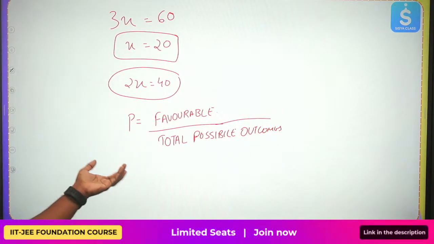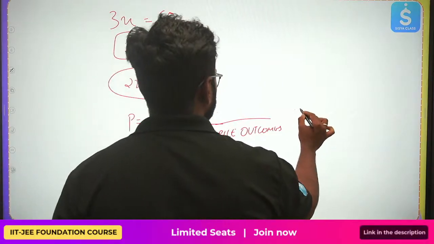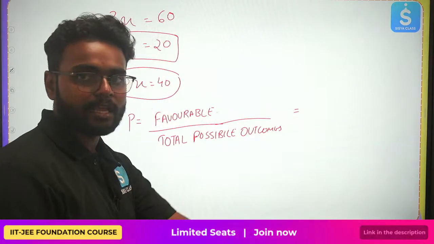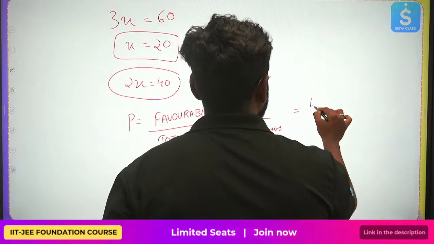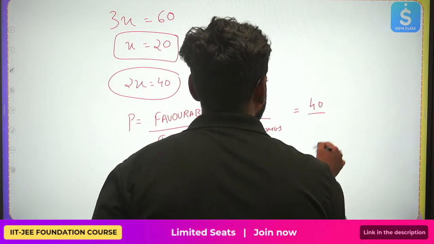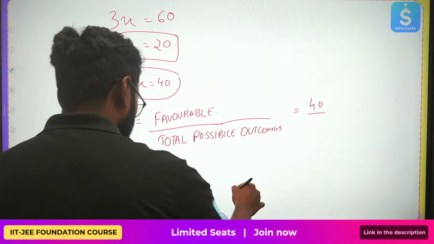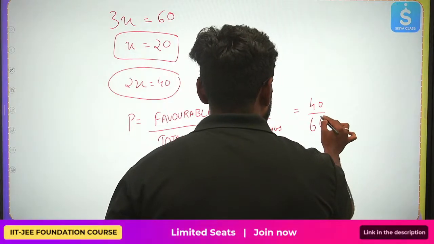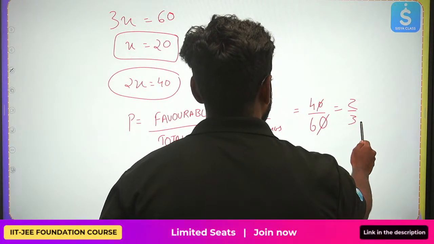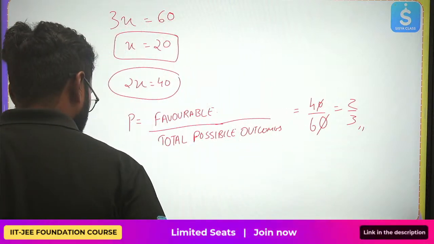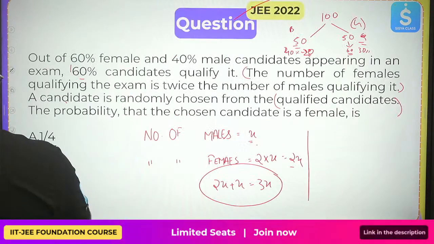So what is the favorable? Favorable is nothing but 40, the total females. He's asking what is the probability that you will select a woman. It's nothing but 40. What is the total number of candidates, or total possible outcomes? It is nothing but 60. Got it? If you cancel them, you will get 2 upon 3. This is your final answer, 2 upon 3.